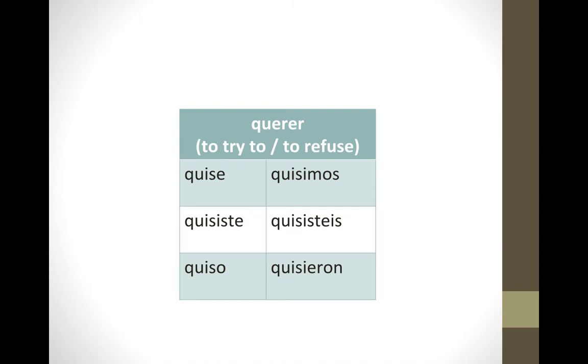The next verb on your note guide is querer. Now, querer is a verb that changes meaning in the preterite. In the present tense, we learned that querer means to want. But in the preterite, it means something different. It means to try to. And then no querer means to refuse. Okay, you should also know that querer's stem is quis, Q-U-I-S. Okay, its preterite conjugation is quise, quisiste, quiso, quisimos, quisieron.